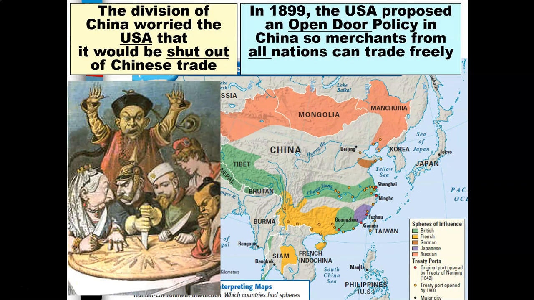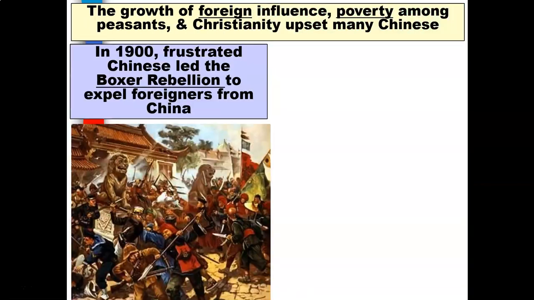The divisions of China worried the United States that it would be shut out of Chinese trade. In 1899, the U.S. proposed an open door policy in China so merchants from all nations can trade freely. The growth of foreign influence, poverty among peasants, and Christianity upset many Chinese. In 1900, frustrated Chinese led the Boxer Rebellion to expel foreigners from China.